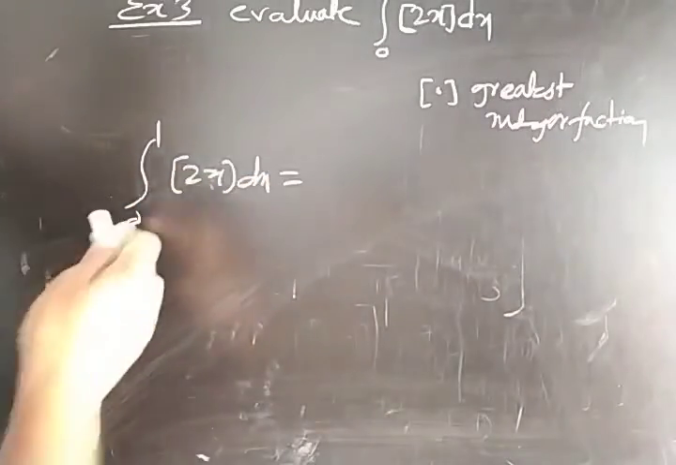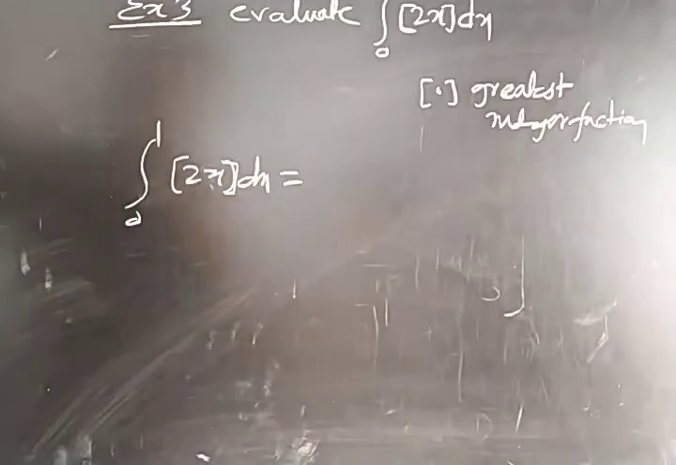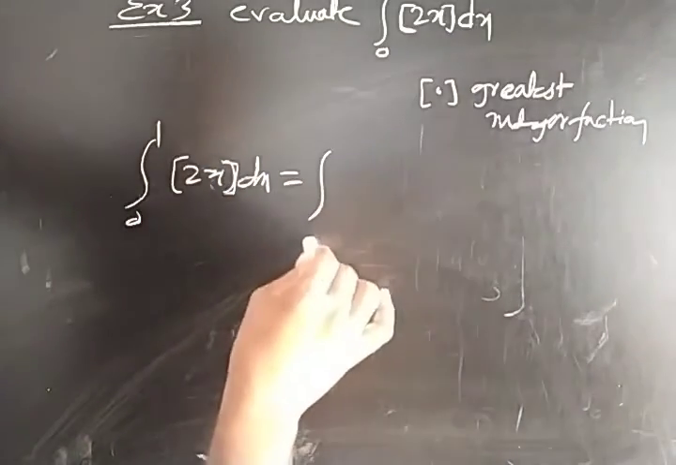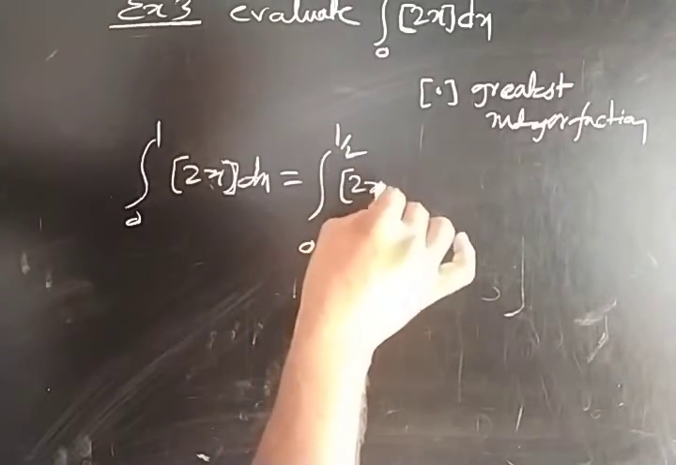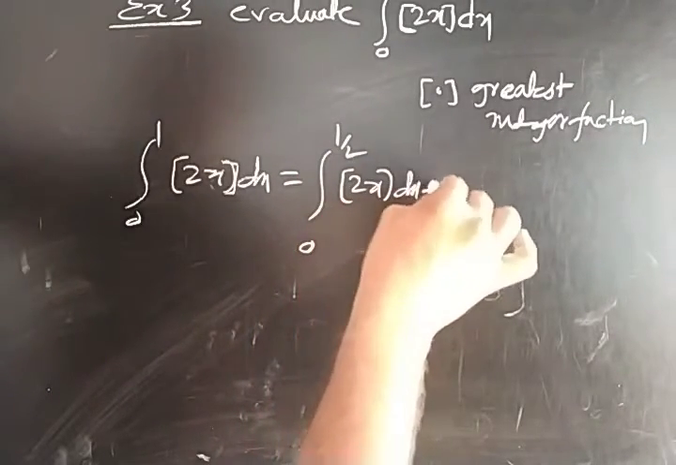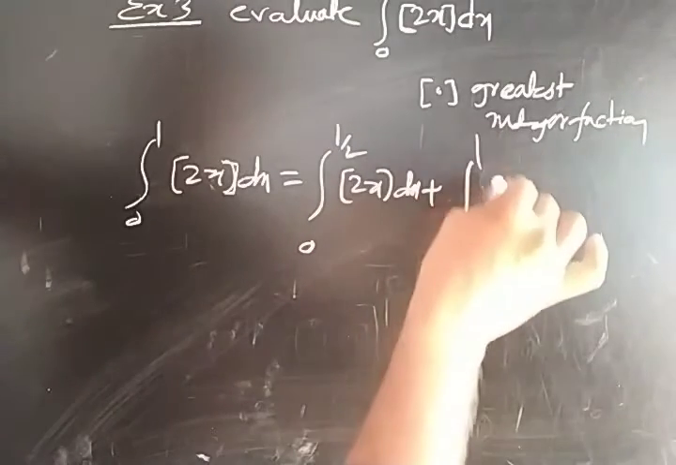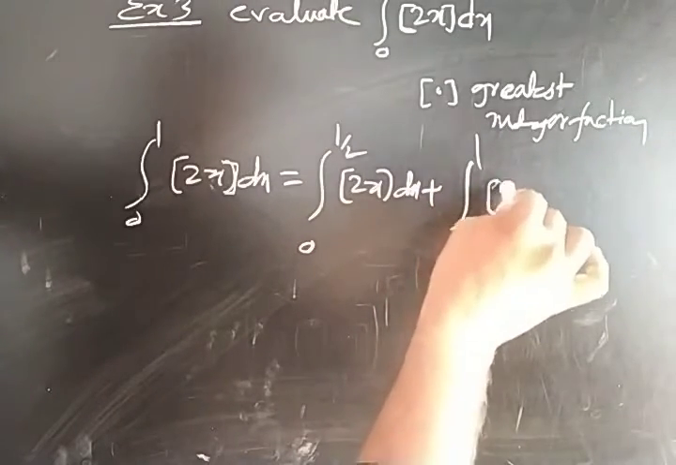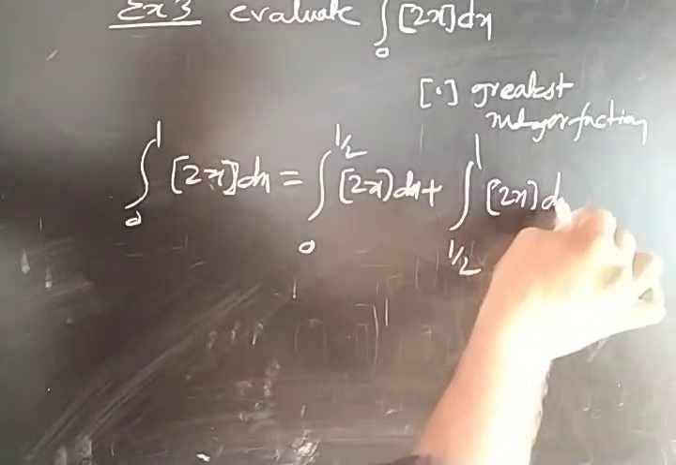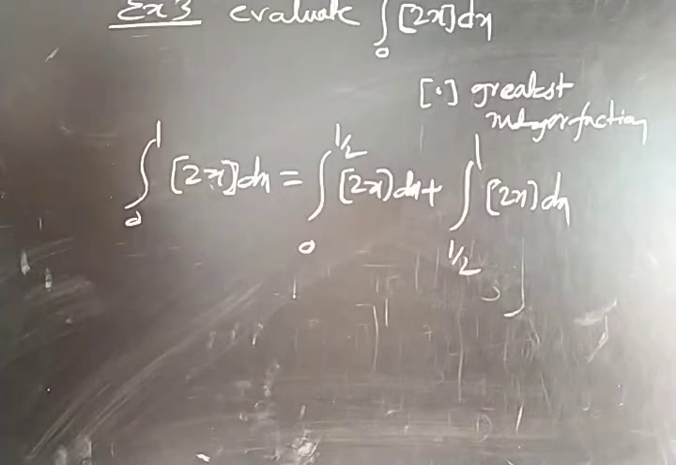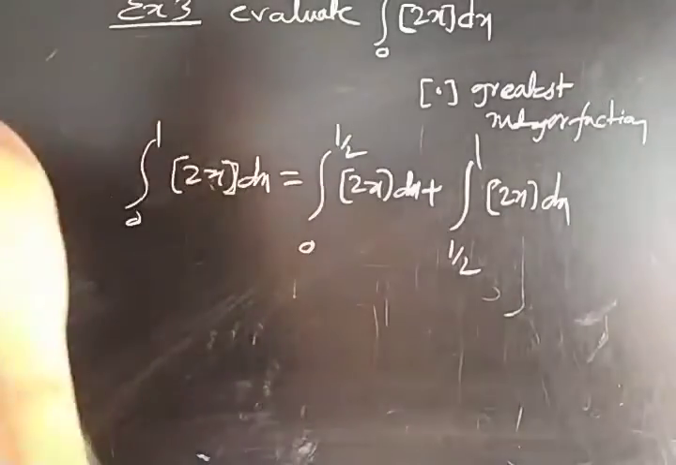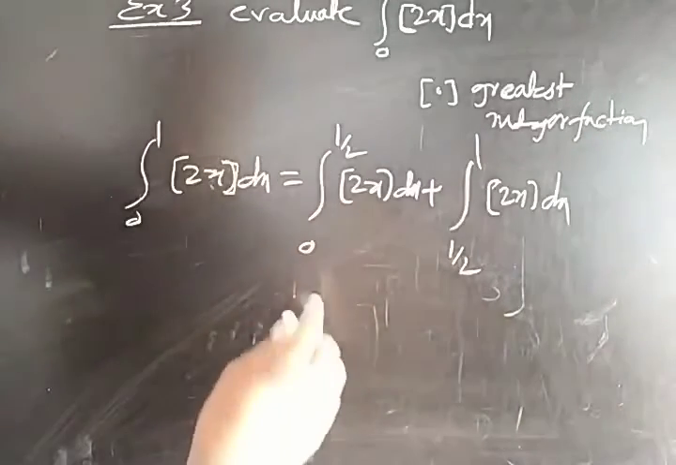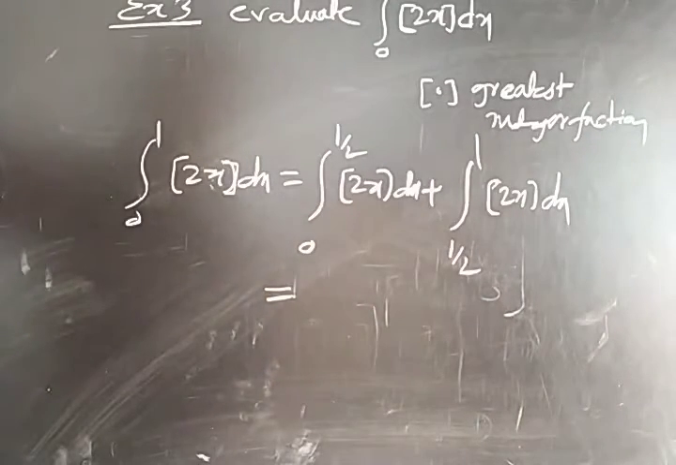So I am separating this integration by using property 3. I am splitting the integral from 0 to 1 into 0 to 1 by 2 of [2x] dx, plus 1 by 2 to 1 of [2x] dx. So what we will get, integration 0 to 1 by 2. What is the nearest integer?